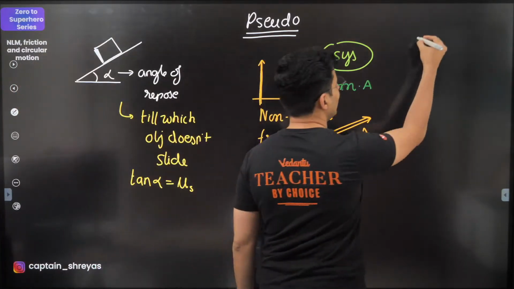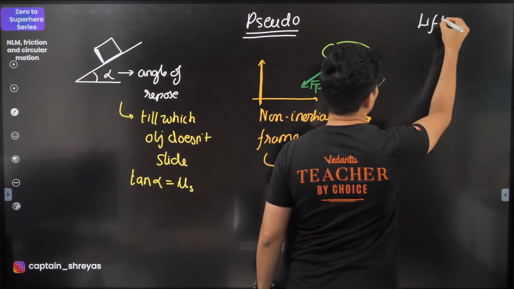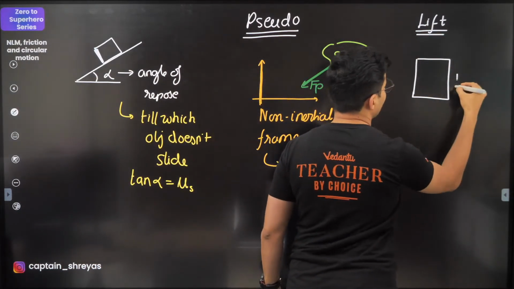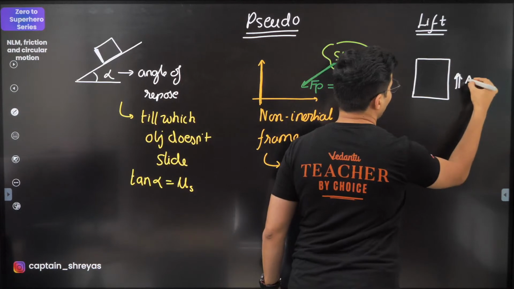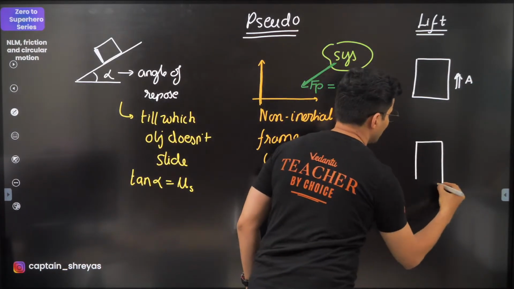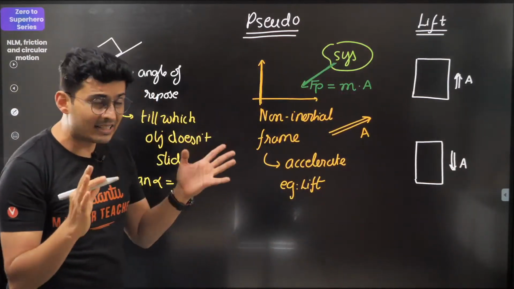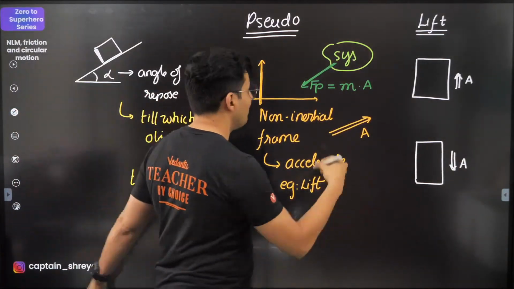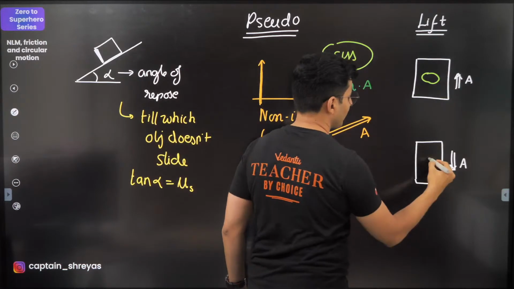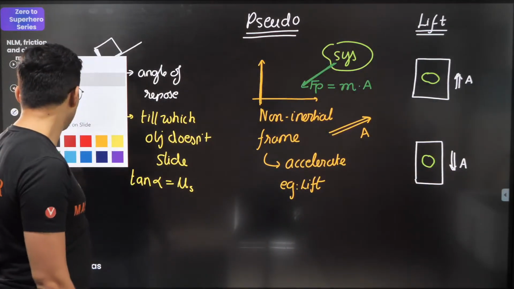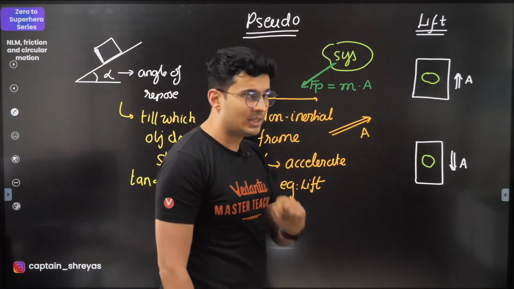And the best example comes for the lift. So lift related problems also are very important. Example, you have a lift and let's say it is accelerating up with A, and imagine a lift which is accelerating down with A. If you have a mass or some body in here, what is the direction of the pseudo force? Think about it. Pseudo force always acts opposite to the acceleration.